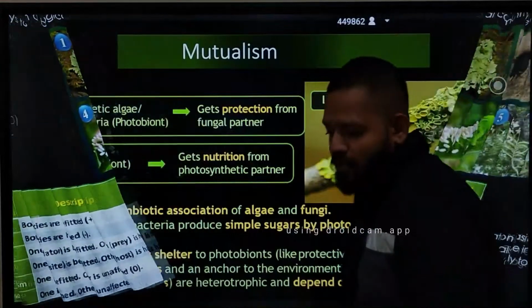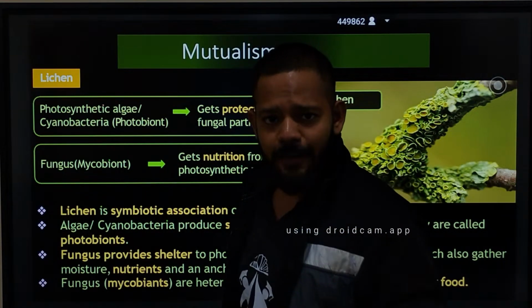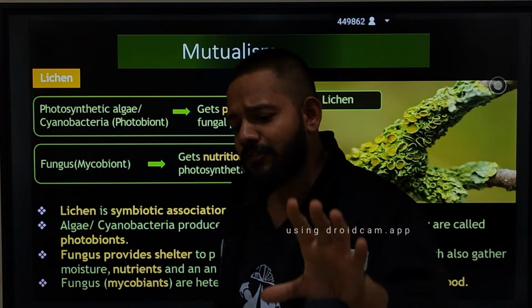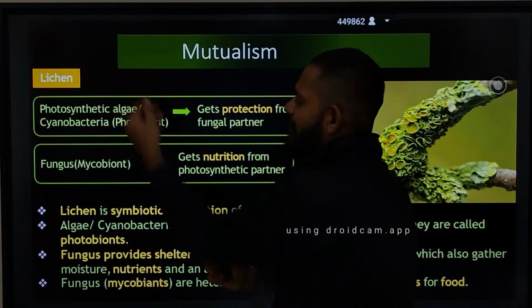Okay, so first we are going to start with mutualism. In this part of this chapter you have only examples. You have to remember the examples, you get marks in boards easily. Okay, so first you have lichens.